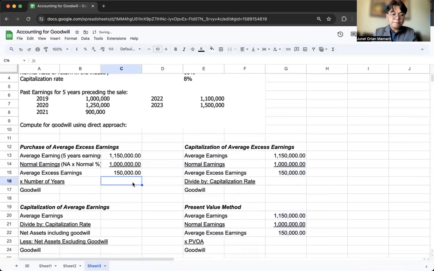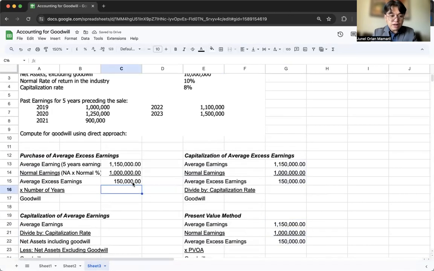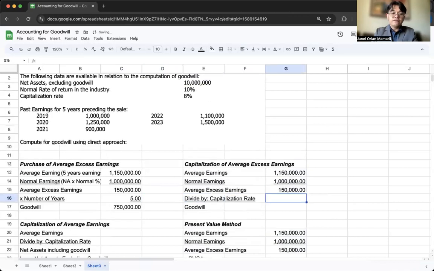Anong pinagkaiba? Notice here. Sa purchase of average excess earnings, we multiply it by the number of years. So, your goodwill under this method would be 750,000. For capitalization of average excess earnings, it would be divided by the capitalization rate of 8%. Careful ha, hindi 10%, 8%.